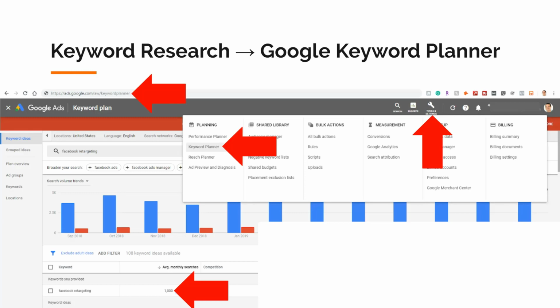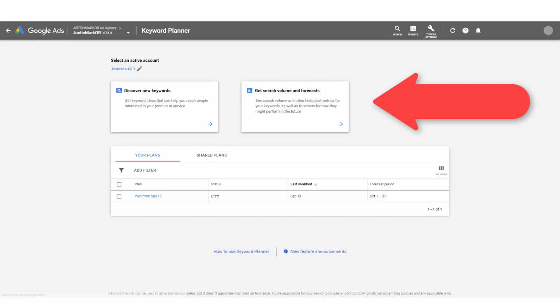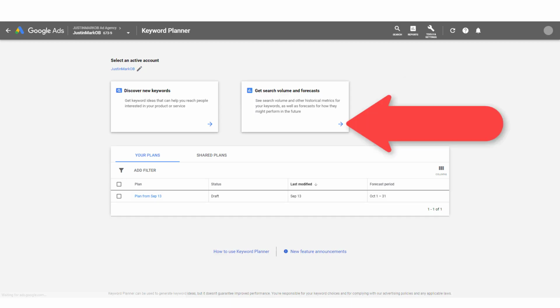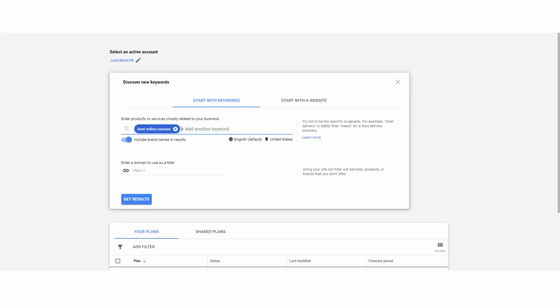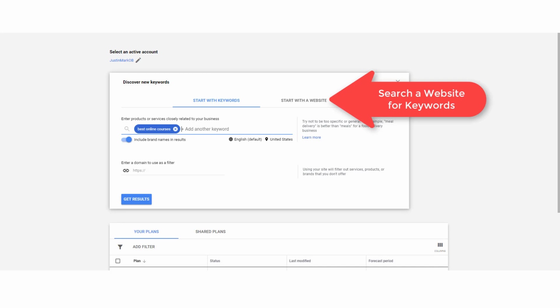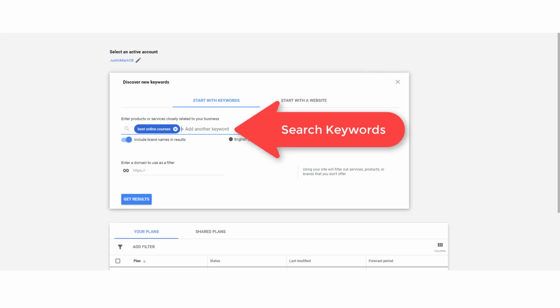So once you've created your account and paused that campaign, just go to Tools and then Keyword Planner. So there's two options here. If we already have keywords, we can search the past volume of those keywords via this. But if we're looking for new keywords to target, we'll use this option, Find New Keywords. So I'll click this. So it's here I can input competitors' URLs or my seed keyword ideas.